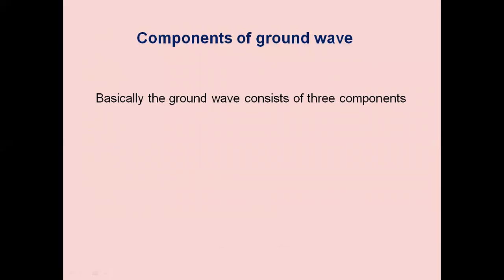The components of the ground wave. Basically, the ground wave consists of three components. One is the direct wave. The second one is the reflected wave. The third one is the surface wave.